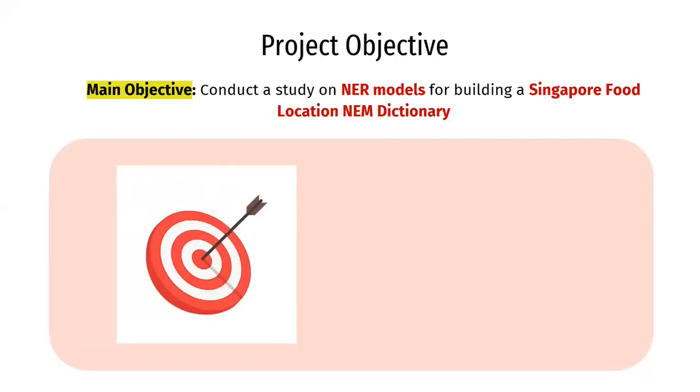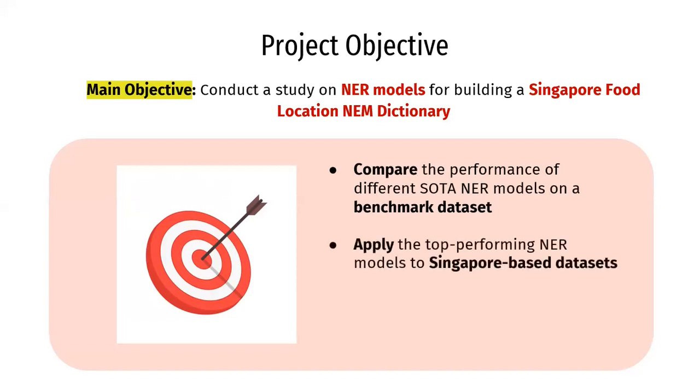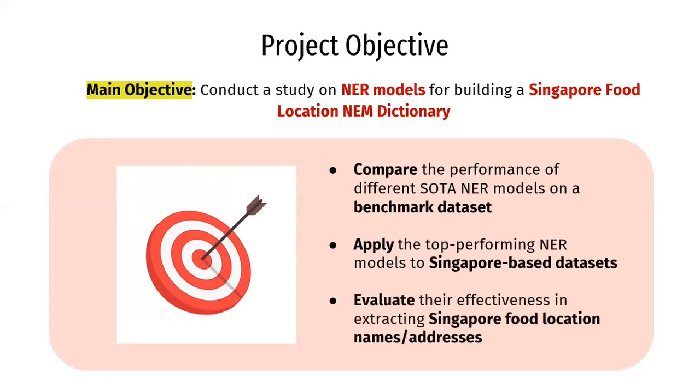So the objective of this project is to conduct a study on NER models for building a Singapore food location NEM dictionary. This is done by first comparing the performance of different NER models on the benchmark dataset. However, due to unique food, street, and location names in Singapore, it was important for us to also conduct our experiments on Singapore-based datasets. Hence, we also apply the top-performing NER models to Singapore-based datasets and evaluate its effectiveness in extracting Singapore food location names and addresses.